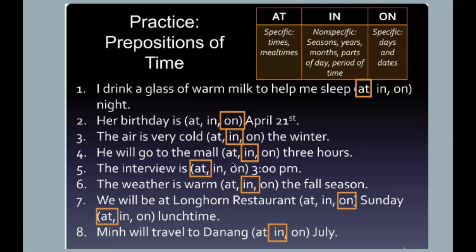I wanted you to do this exercise alone, okay? What you have to do is just read the sentence. You already have the solution, I mean the right one. I want you to say why yourself, okay? So in this case, for example, I drink a glass of warm milk to help me sleep at night. As we said before, it is a specific time. With night we use at. So I want you to say why this one is the right one in this case. That's the exercise I want you to do.